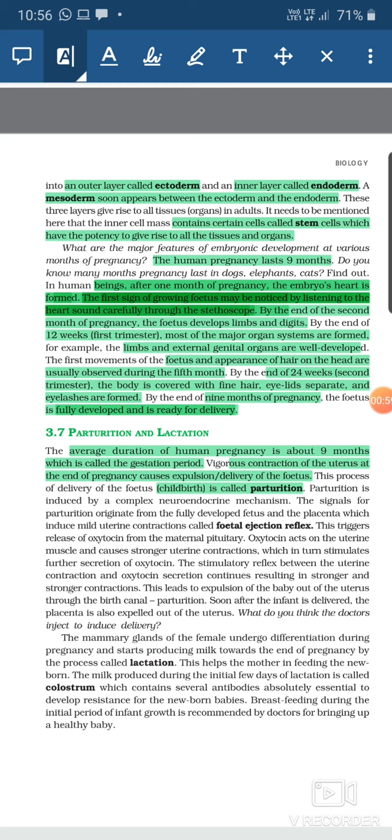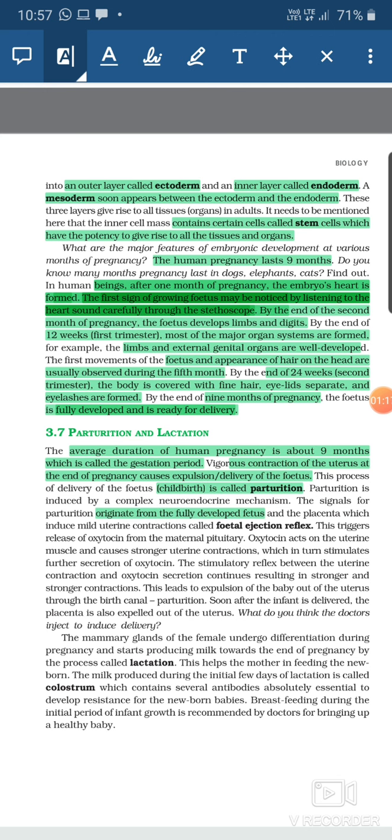So there is our nervous system as well as the endocrine system, the hormones are involved, and this complex mechanism induces the process of parturition. Now, the signals of parturition originate when a fully developed fetus has been formed.